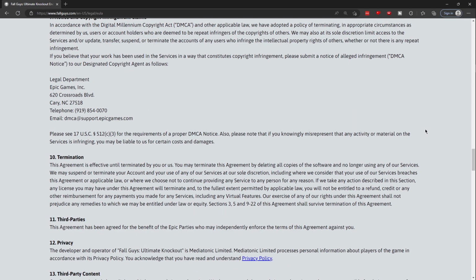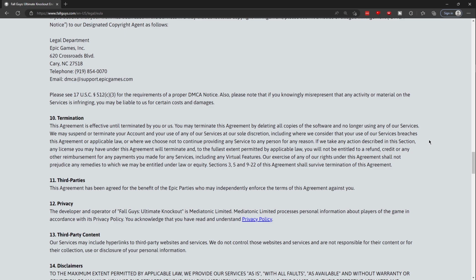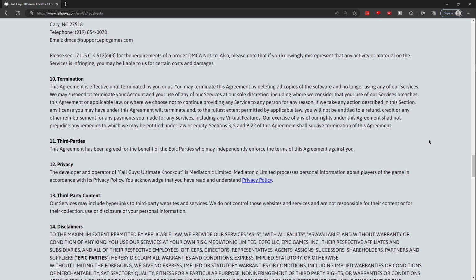If you believe that your work has been used in any services in a way that constitutes copyright infringement, please submit a notice of alleged infringement (DMCA notice) to our designated copyright agent as follows. Legal Department, Epic Games Incorporated, 620 Crossroads Boulevard, Cary, NC 27518. Telephone: 919-858-0070. Email: dmca@support.epicgames.com. Please see 17 USC 512(c)(3) for the requirements of a proper DMCA notice. Also, please note that if you knowingly misrepresent any activity or material on the services as infringing, you may be liable to us for certain costs and damages.